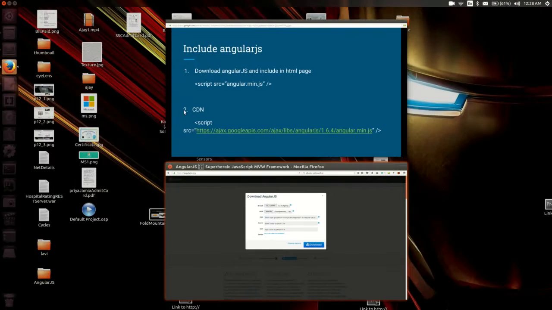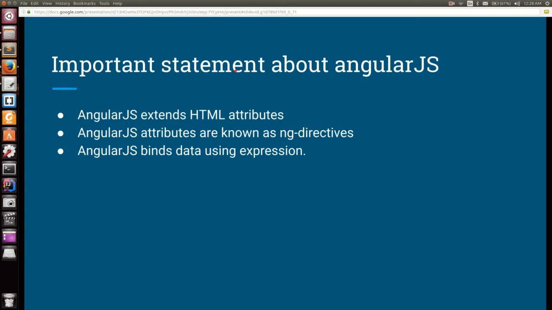Okay, now we will again go to our PPT. What next? There are a few important statements that I have written about AngularJS. So what are these statements? AngularJS extends the HTML attributes. What does it mean? If you pick any element from the HTML, for example the paragraph, it has certain attributes. For example, it has padding, margin, style, and many other attributes. So we extend the attributes of the HTML element.